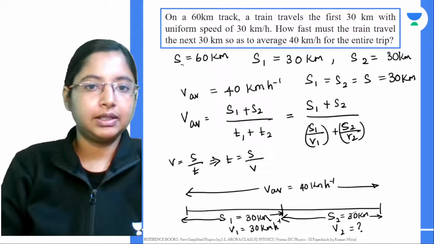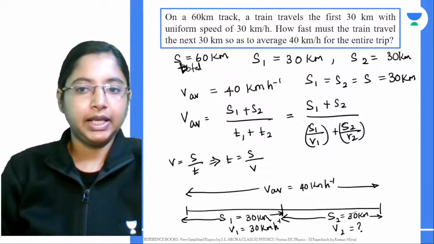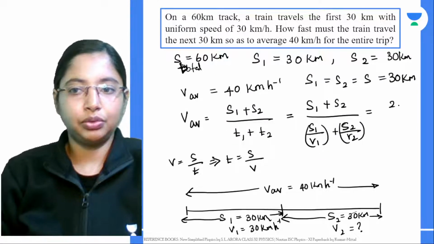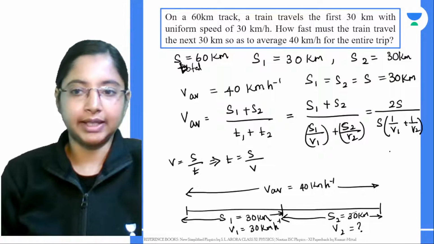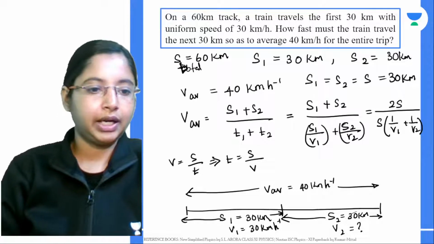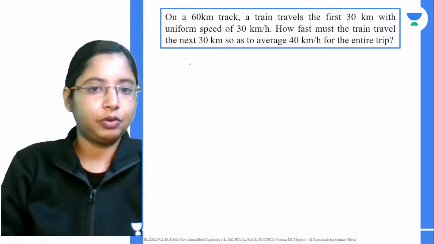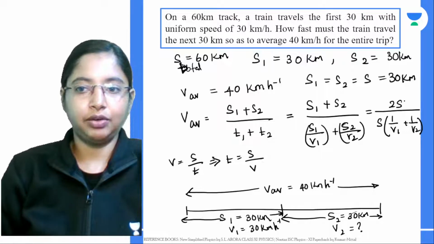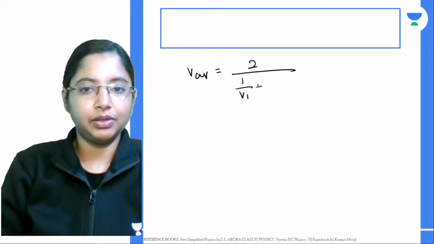Let's take this as the total distance traveled, so this is basically 2S. So this becomes 2S divided by, let's take S outside, 1 by V1 plus 1 by V2. S over here cancels, right? Now I'm going to do the same over here. S cancels, and then for the average velocity we'll have 2 by 1 by V1 plus 1 by V2.